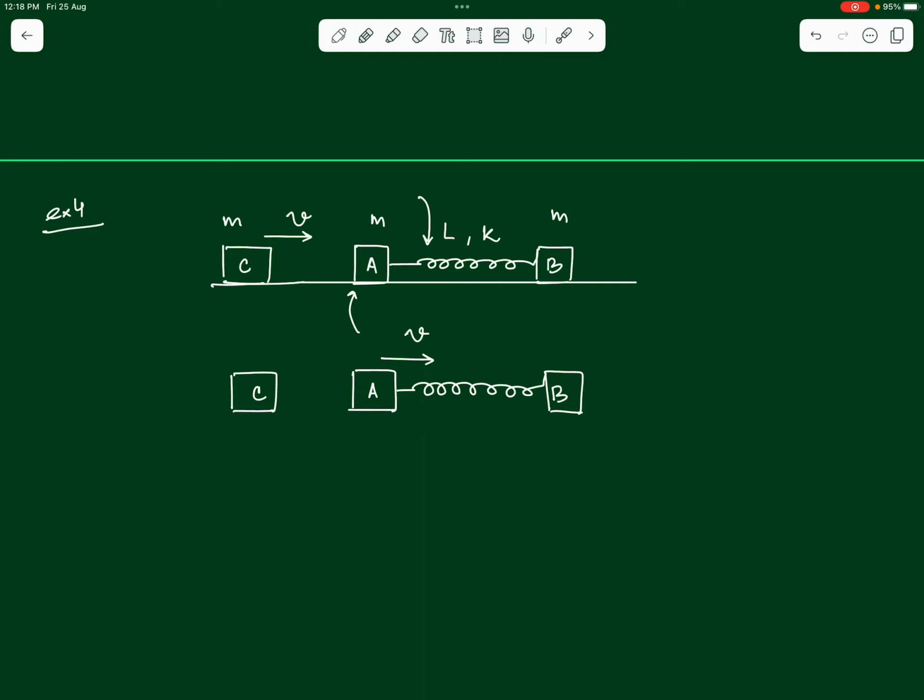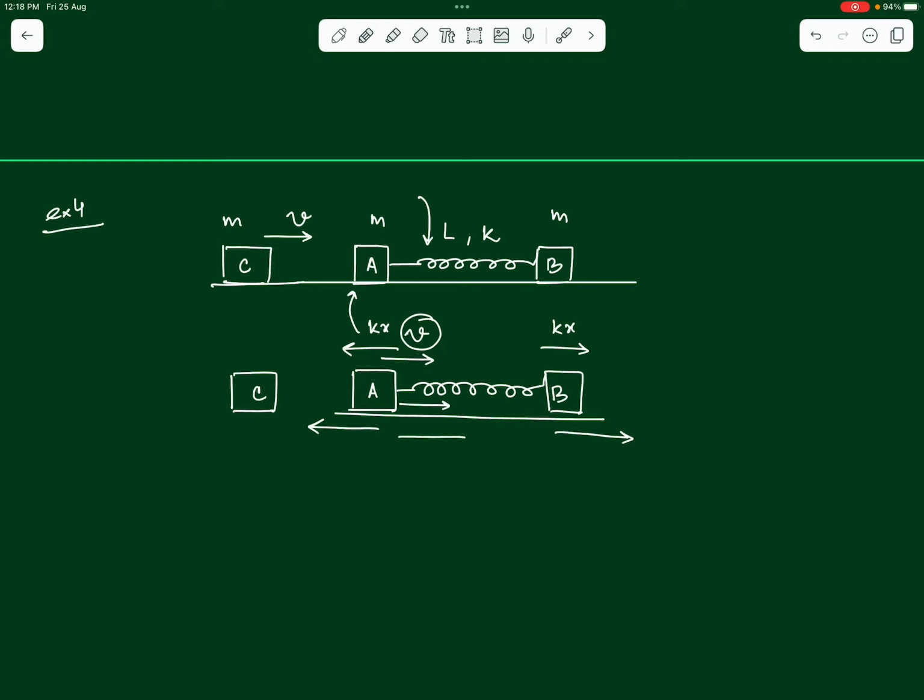Do we understand that A will start pressing the spring? It will start compressing the spring, as a result of which the spring will create a restoring force on both the bodies in opposite directions, kx each, right? This kx force will accelerate the block B towards right, whereas it will decelerate the block A towards left, so that the block B will continue to acquire velocity which increases in time, and A, which already had an initial velocity of V, its velocity will start decreasing with time.